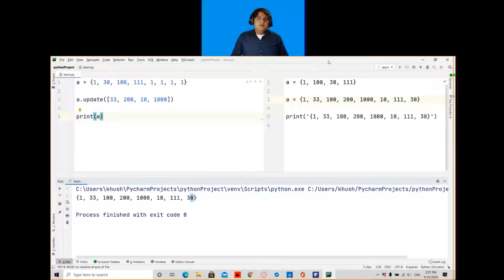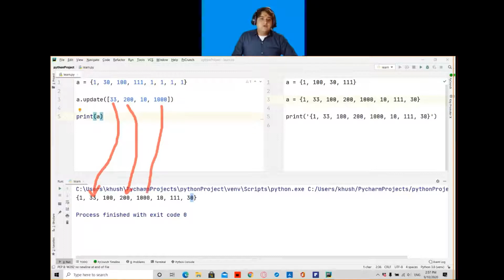So these elements will be inserted at random positions. You can see that these elements are inserted at random positions, not in sequence. So you can say that a set is altogether a random process.